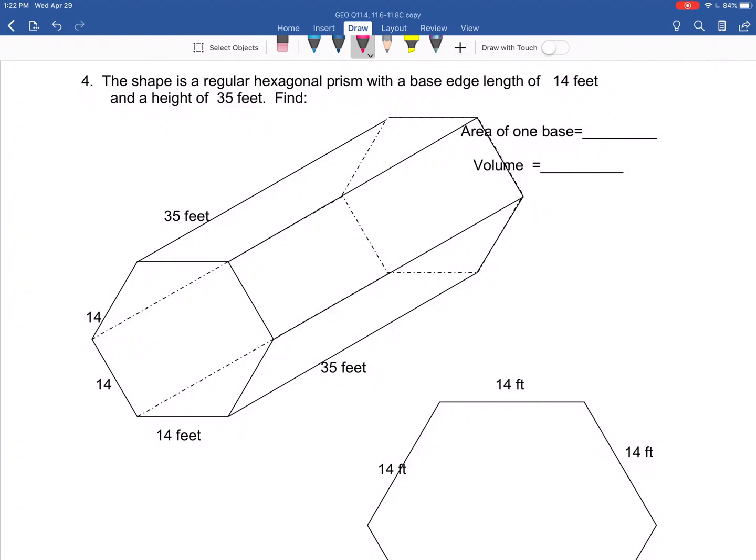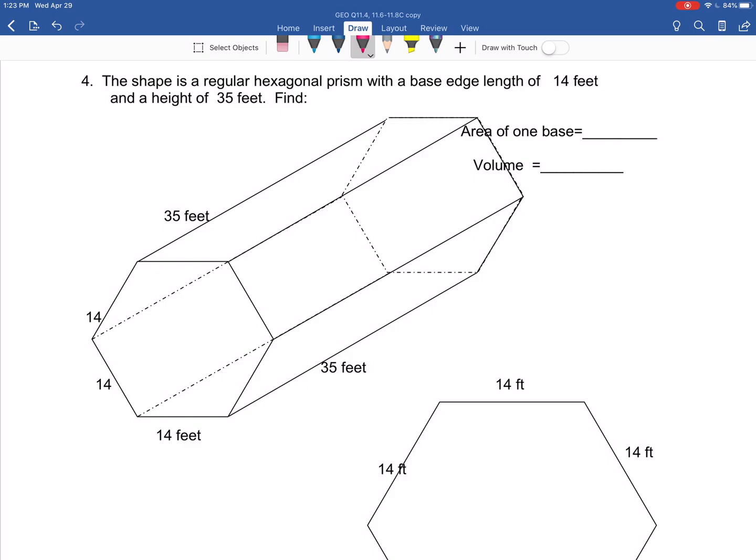This is part 2 of going over quiz 11.4, 11.6, 11.7, 11.8 geometry quiz. Here we are. We're on number 4. We want to find the area of the base of this hexagonal prism and then find the volume.